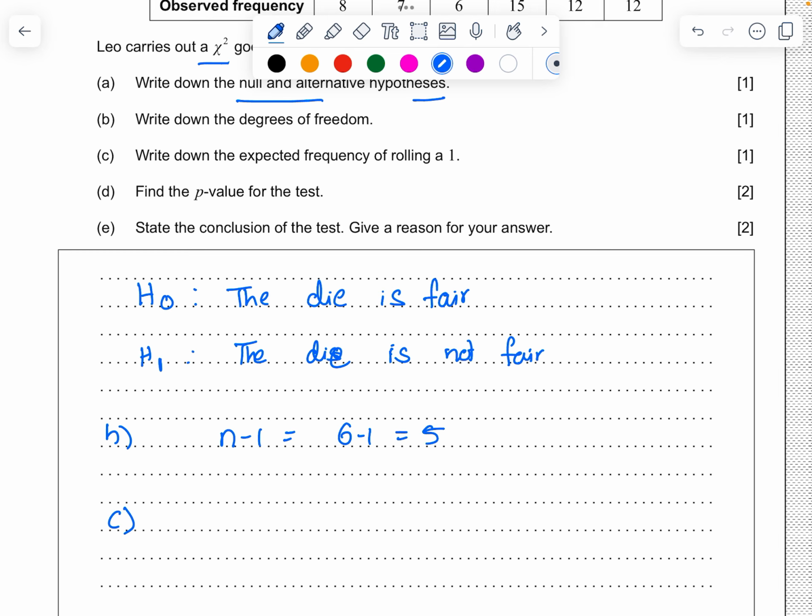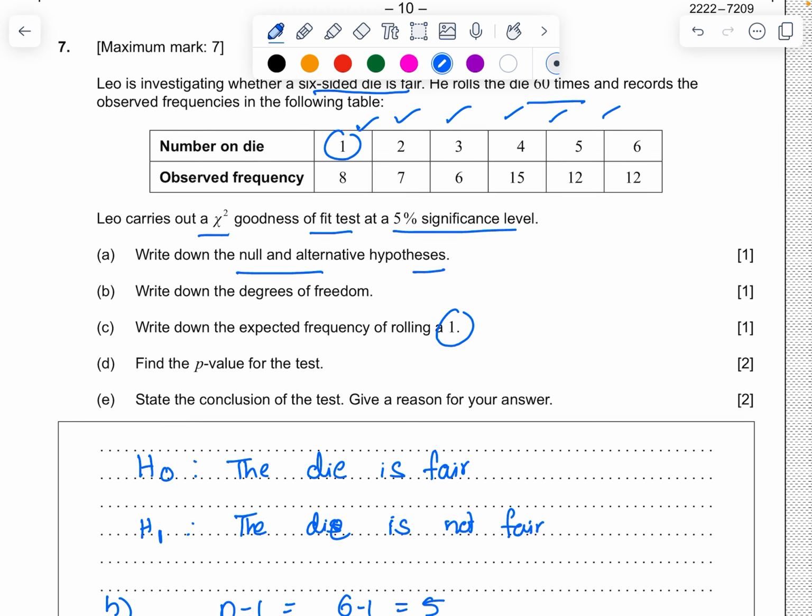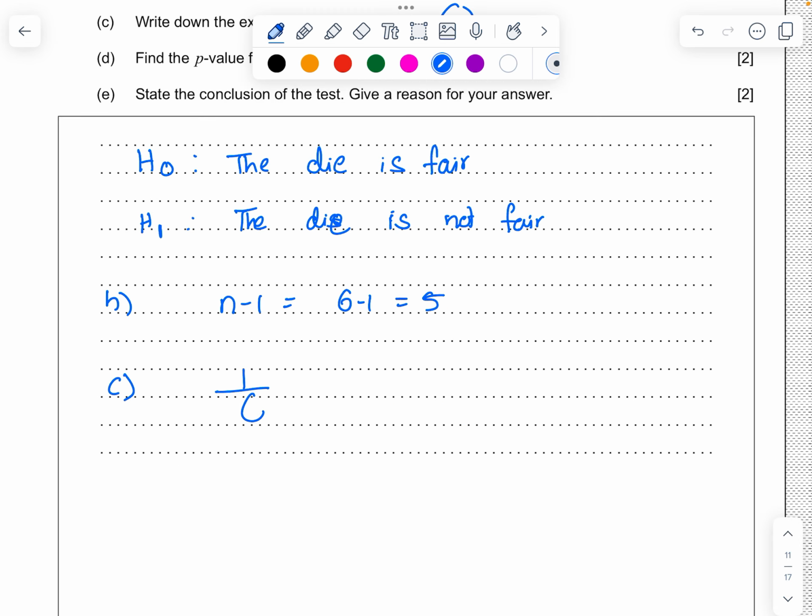Then part C, write down the expected frequency of rolling a 1. 1 is out of how many? 1 out of 6, but it is rolled 60 times, right? 1 upon 6 times 60, which is going to be 10.